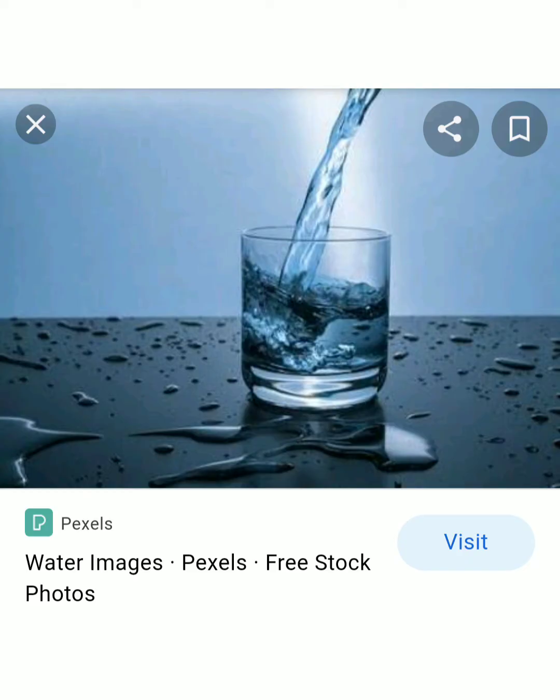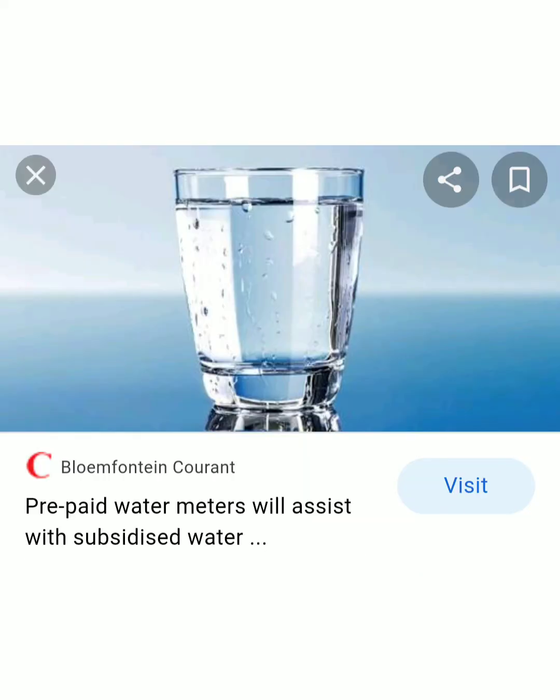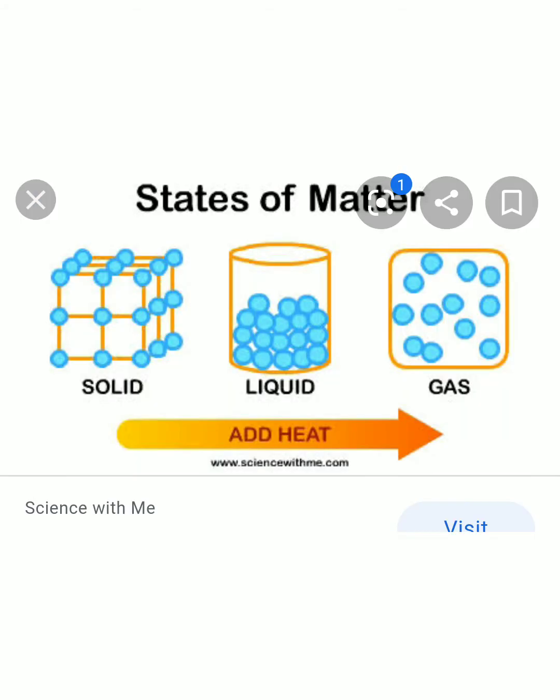So from these, who is responsible for this change of water? That is, heat is responsible, that is, heat energy makes this change of state. Water changes its state by absorbing heat energy. So energy can change the states of substances, isn't it?